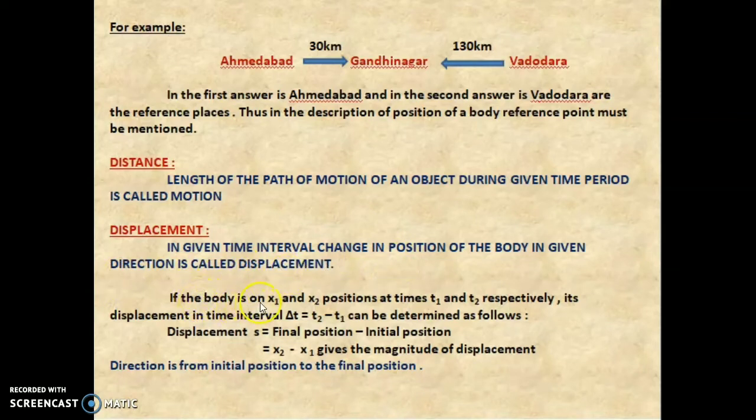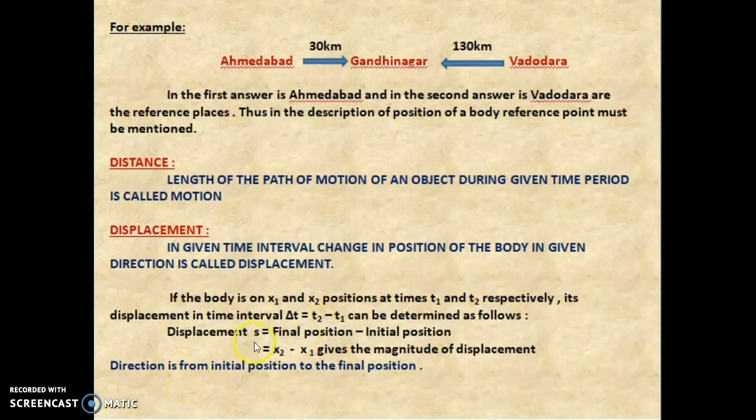If a body is at positions x1 and x2 at times t1 and t2 respectively, then the time interval, which is the change in time, is denoted by delta t equals t2 minus t1, where t2 is the final time and t1 is the initial time.